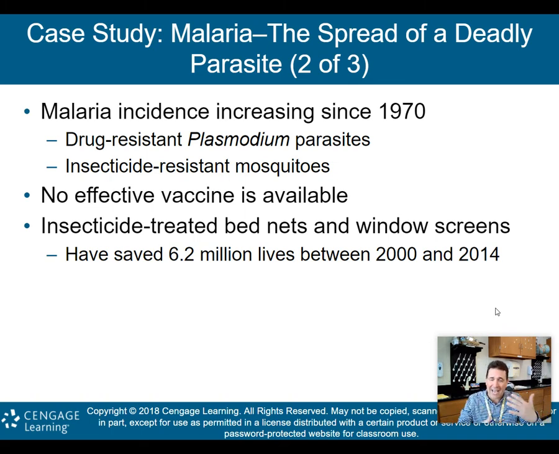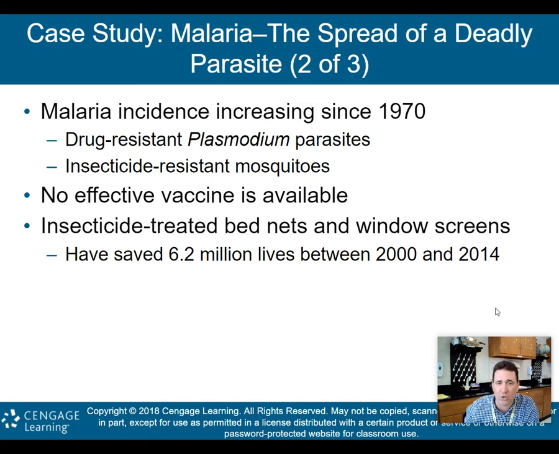The parasites, just like those pests in pest management, are becoming immune or genetically resistant to the insecticides or to any type of drugs that we have to quell the outbreak. And so now we're actually seeing these incidences increasing. No effective vaccine is available for malaria.